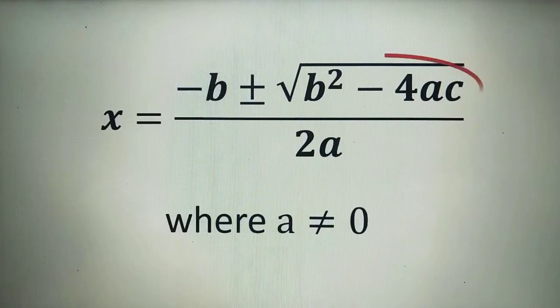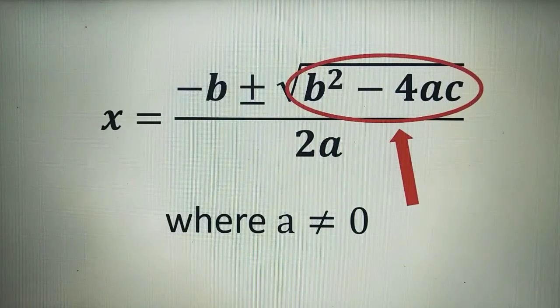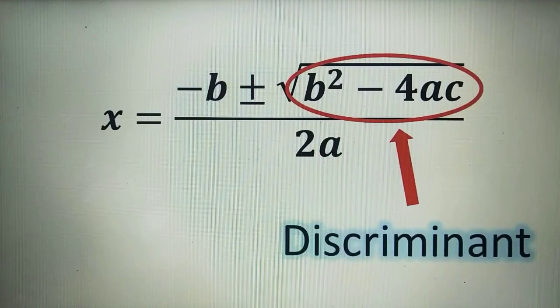The expression b squared minus 4ac is what we call the discriminant. We will use the discriminant to easily describe the nature of the roots of a quadratic equation.